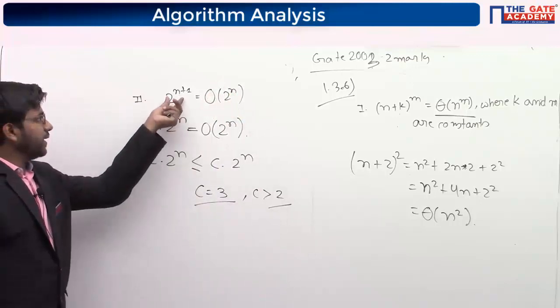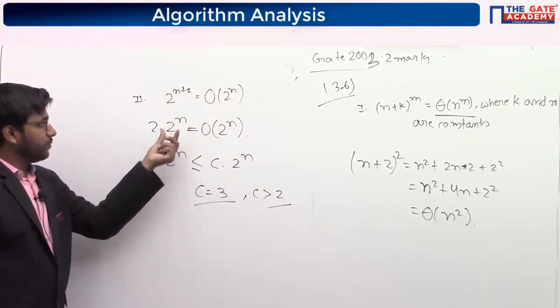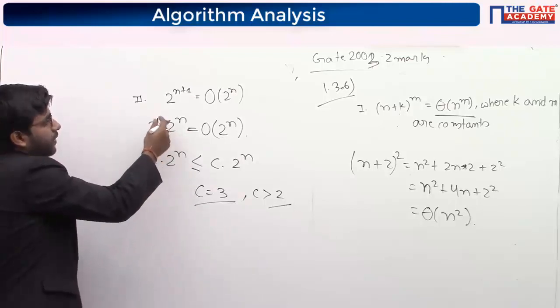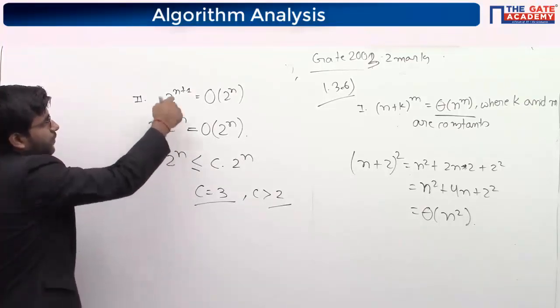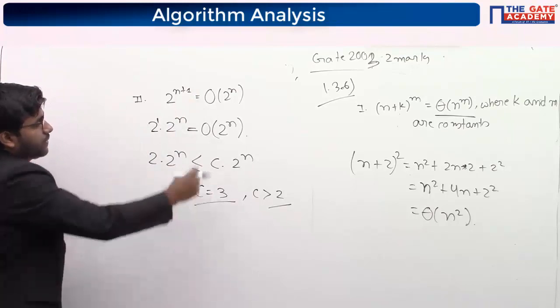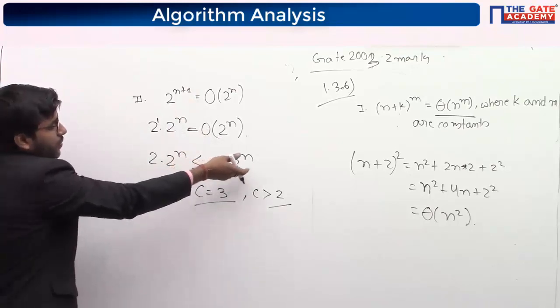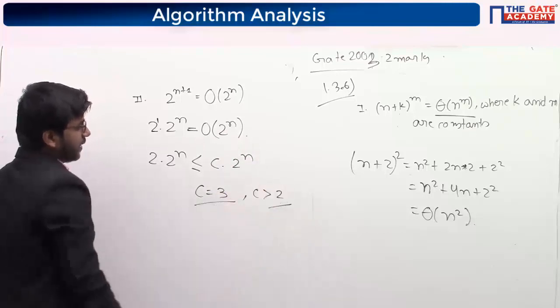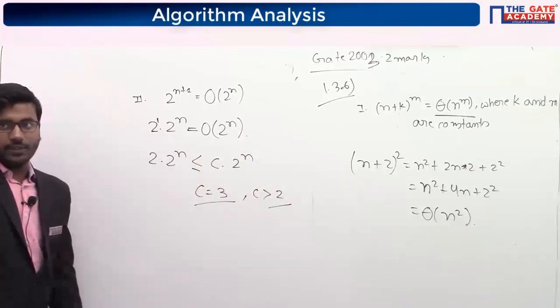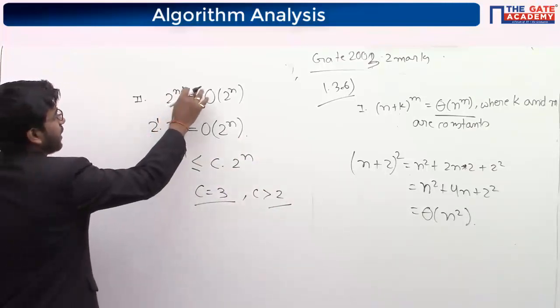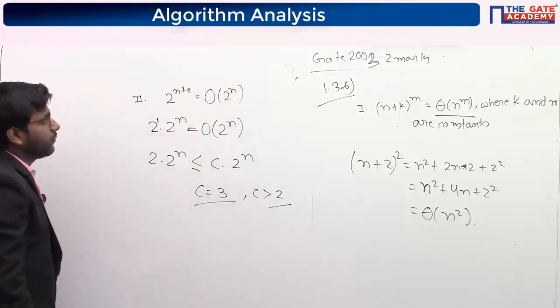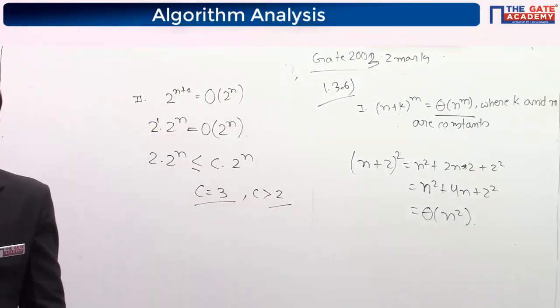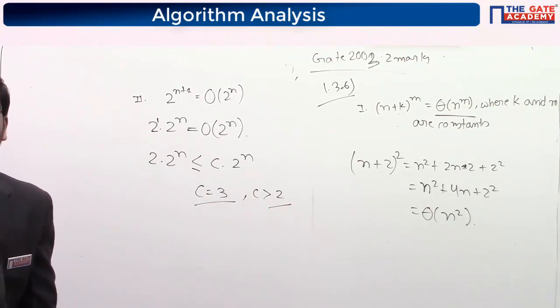See, you have written 2 to the power n plus 1 as 2 into 2 to the power n, because here we have a power of 1. So since it is a big O, it means this term should be smaller than c, some constant. If I take any constant greater than 2, this term will always be greater. So we can write 2 to the power n plus 1 as big O of 2 to the power n. Is it clear? Statement 2.